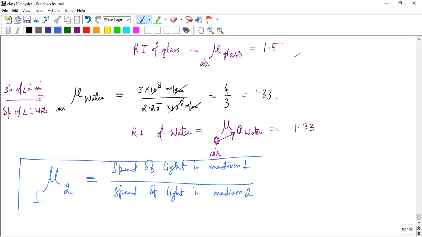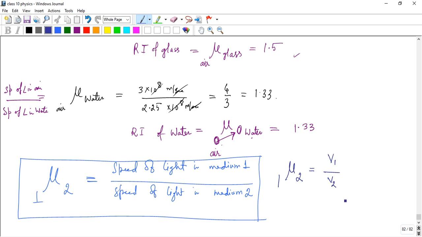Okay. So the mathematical relation is mu 1 to 2 means velocity of light in medium 1 by velocity of light in medium 2.